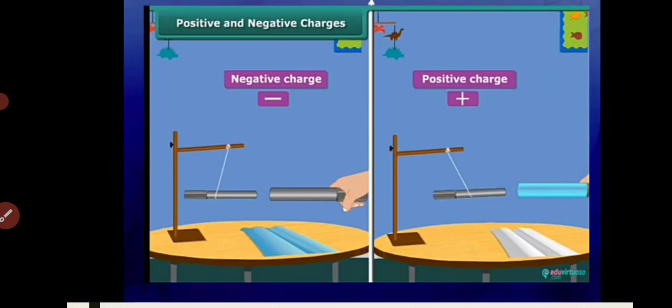So what we have learned from the activity is that when we rub the ebonite rod with woolen cloth, it acquires a negative charge, therefore they repel each other. Whereas when we rub the glass rod with silk cloth, the glass rod acquires a positive charge, while the ebonite rod has a negative charge. Therefore, when we bring the two together, they attract each other.